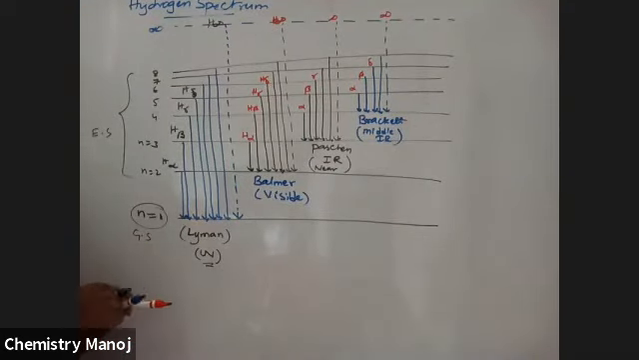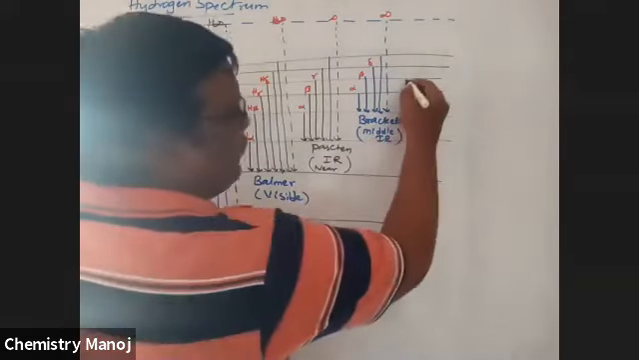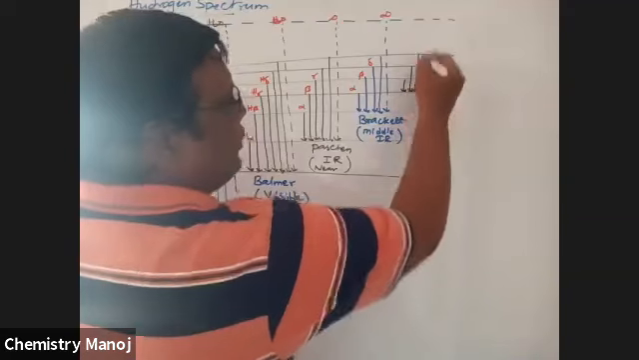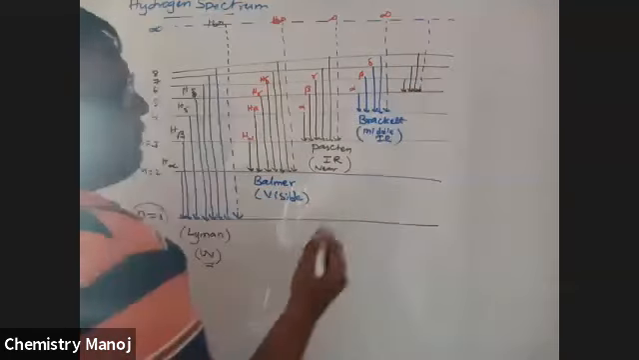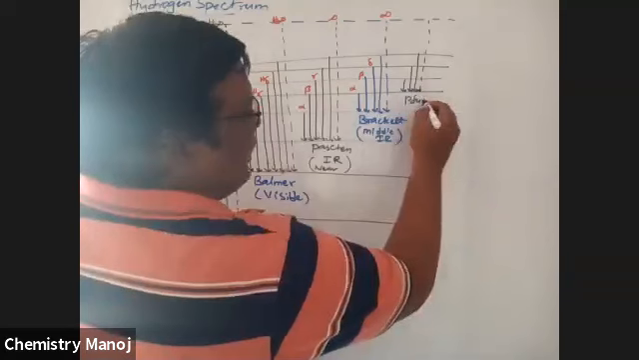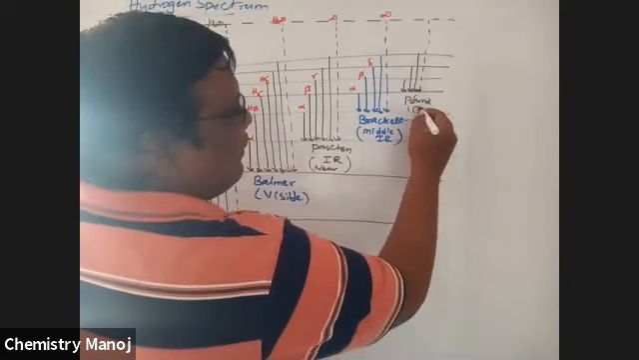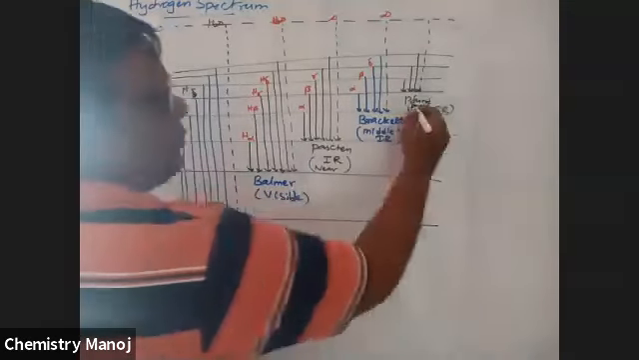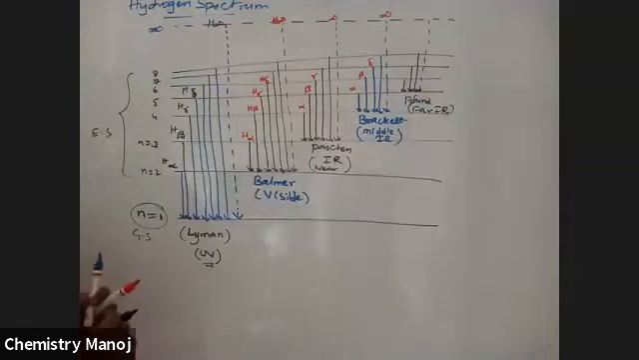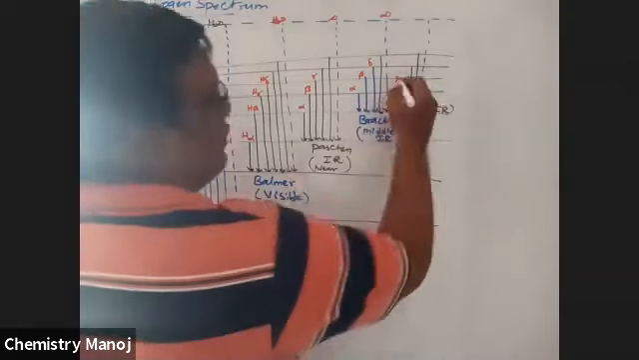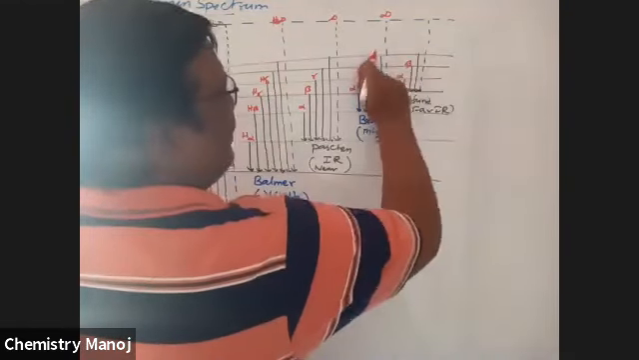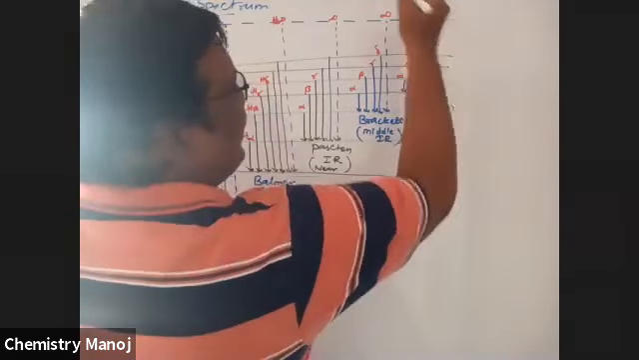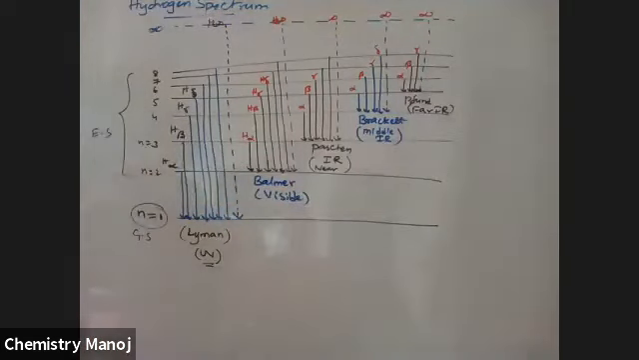Next one, that is any higher orbit to the fifth orbit. This is the Pfund series, spelled P-F-U-N-D, with the P silent. It is in the far IR region. Here also alpha, beta, gamma, delta, and infinity lines are available. So these are the 5 series.